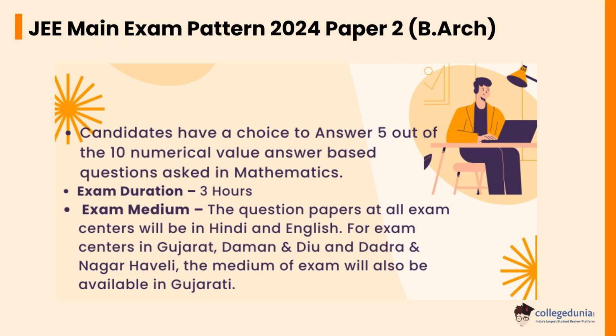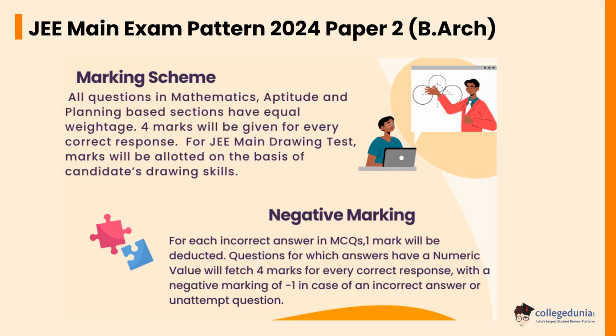Candidates have a choice to answer 5 out of the 10 numerical value based questions asked in mathematics. The exam duration will be 3 hours. The question paper at all exam centers will be in Hindi and English. For exam centers in Gujarat, Daman and Diu and Dadra and Nagar Haveli, the medium of exam will also be available in Gujarati. All the questions in mathematics, aptitude and planning based sections have equal weightage. 4 marks will be given for every correct response. For the JEE Main drawing test, marks will be allotted on the basis of candidates' drawing skills.